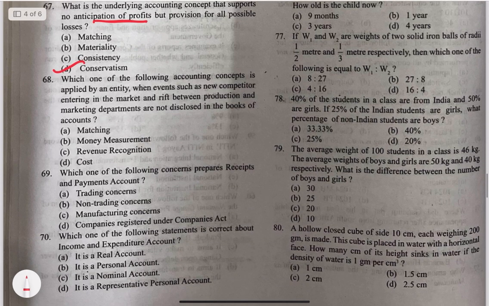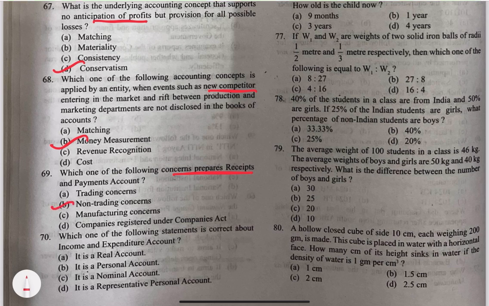68. Which one of the following accounting concepts is applied by an entity when events such as a new competitor entering the market and a rift between production and marketing departments are not disclosed in the books of accounts? It is money measurement. 69. Which one of the following concerns prepares receipts and payments accounts? It is option B, non-trading concerns.